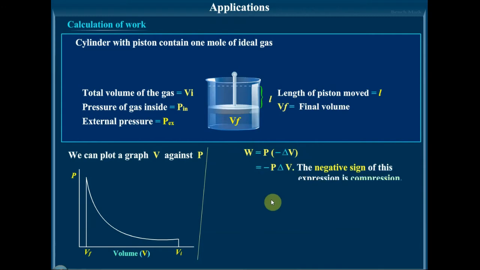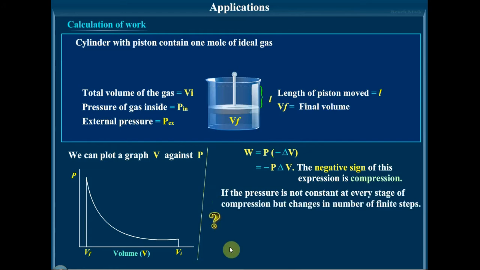That is equal to minus P delta V. The negative sign of this expression indicates compression. A into L, the area into the distance moved, refers to the change in volume delta V, and that is why external pressure into area into L, the AL term, is taken as the change in volume delta V. That is why W is equal to minus P delta V, and this is for compression.